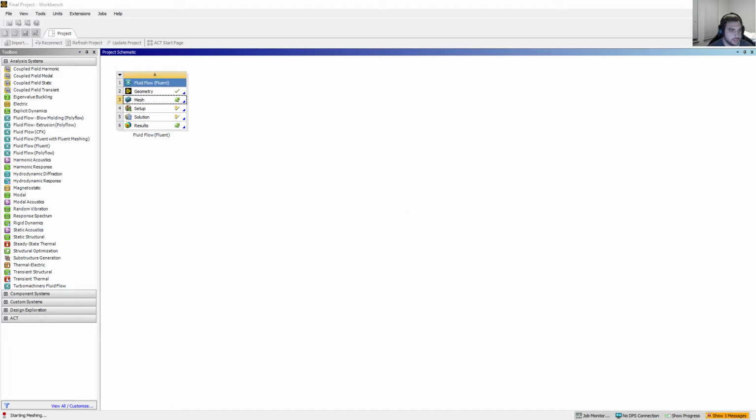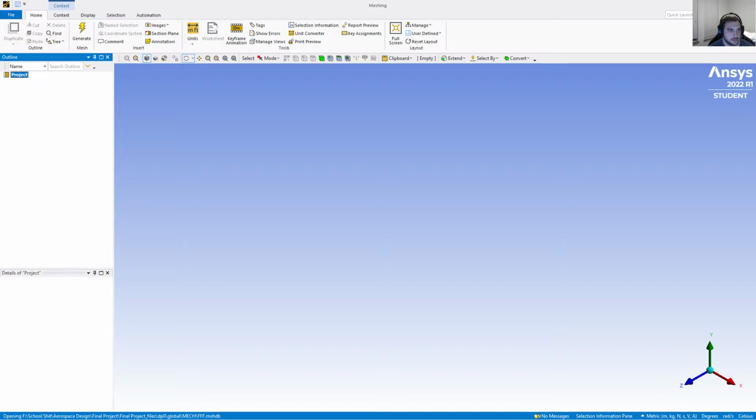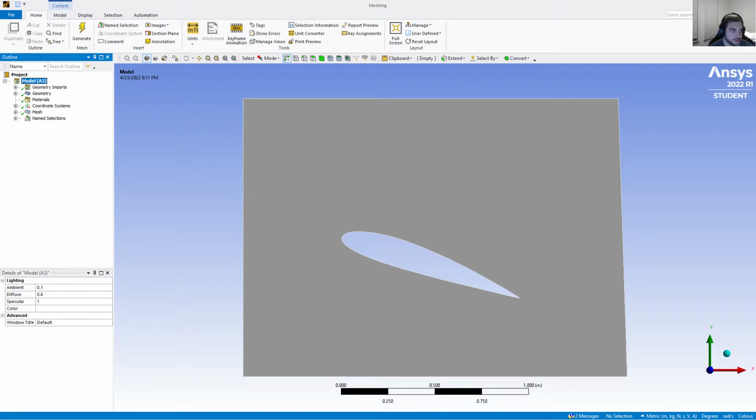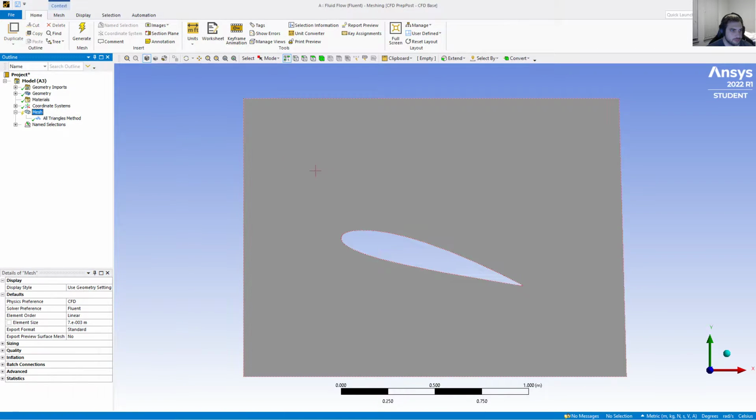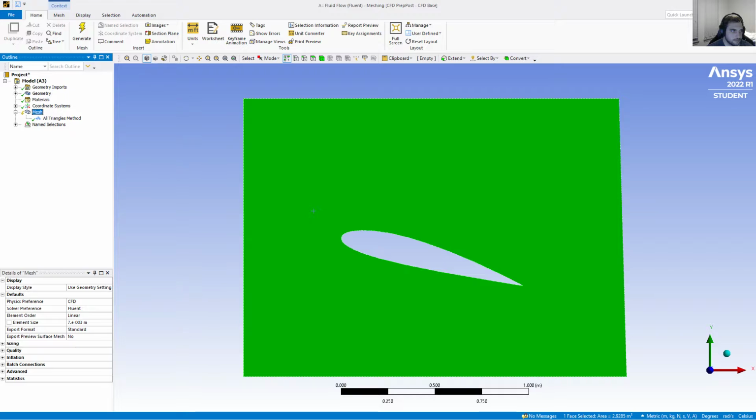I'm going to come into the mesh. Now the mesh is already set up, but I'll show the mesh settings that I have. So wait for this to load. So we have the all triangles method. I need to update it first.